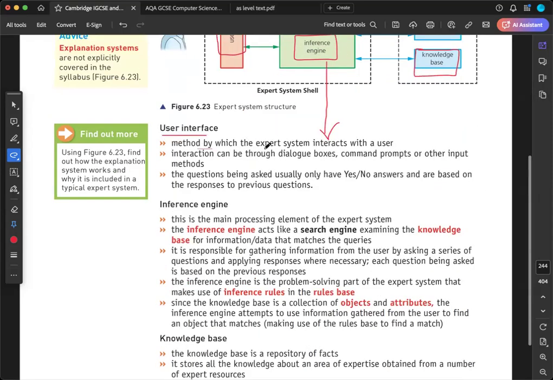The user interface is the method by which the expert system interacts with the user. It means it can be a monitor or something. Interaction can be through dialog boxes, where you need to type commands or input. The questions being asked usually only have yes or no answers, based on the responses to the previous questions. So if you're typing a question, the user interface is going to give you an answer, yes or no. Is that okay?